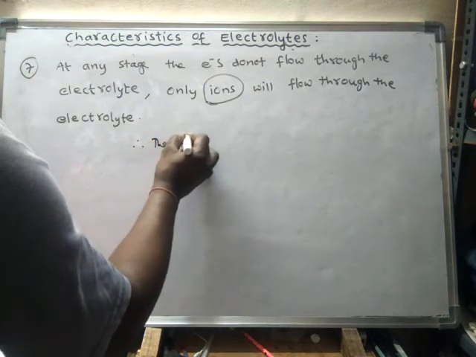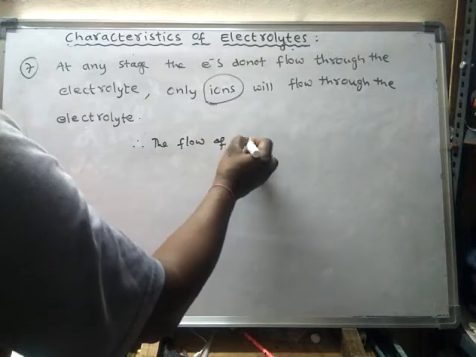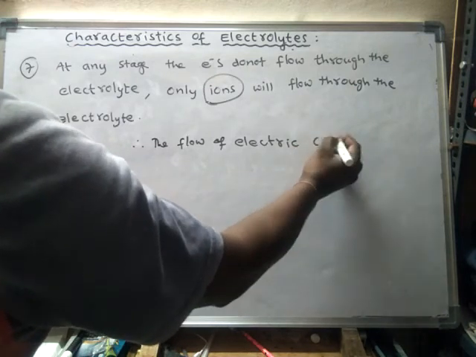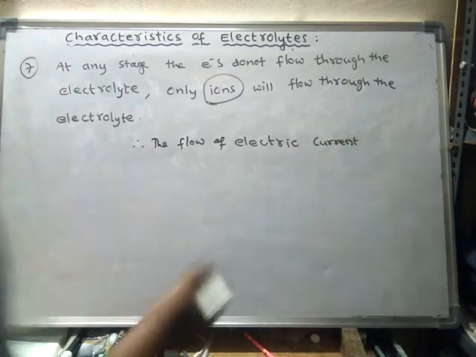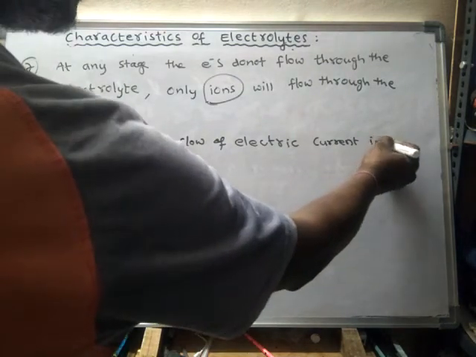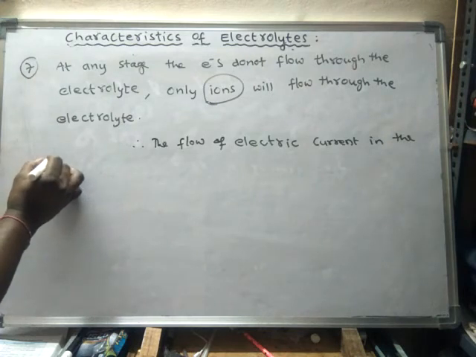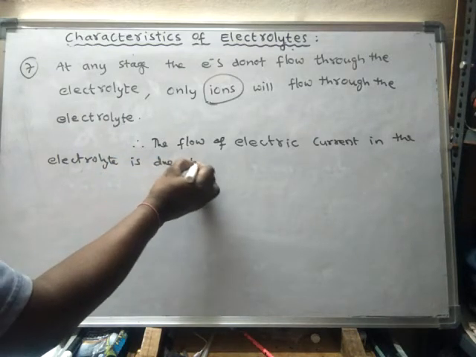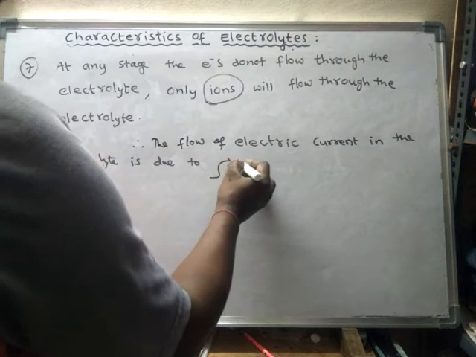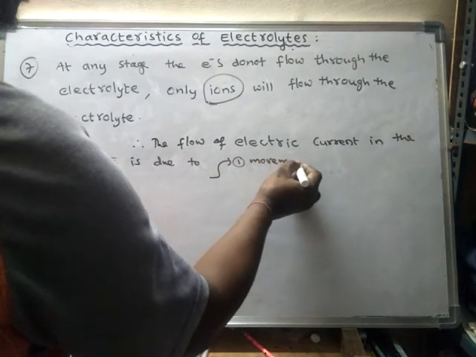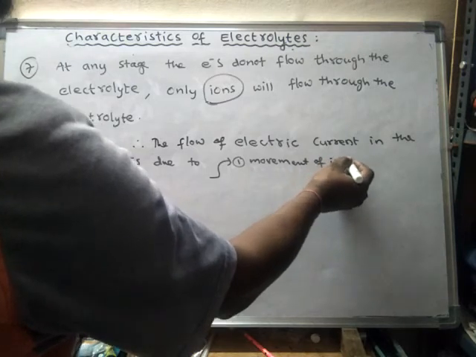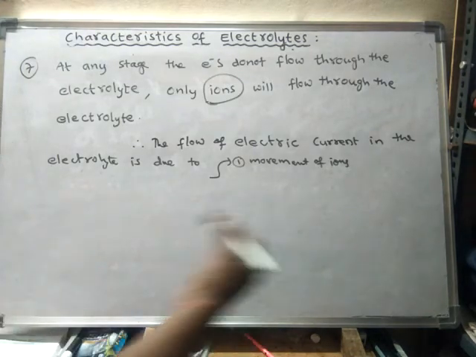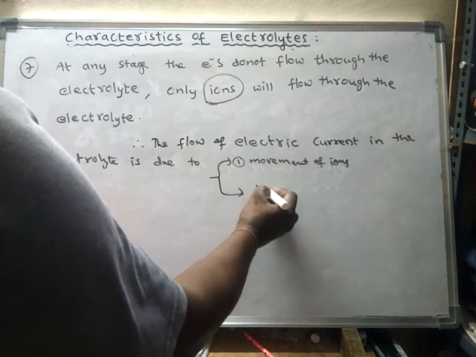Therefore, the flow of electric current in the electrolyte is due to movement of ions, movement of cation or movement of anion, and discharge of ions.